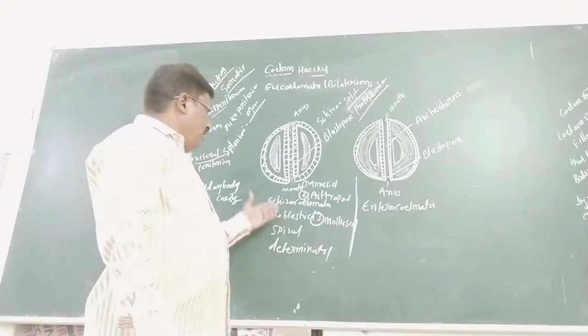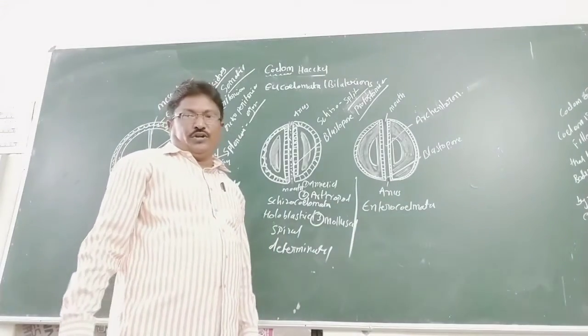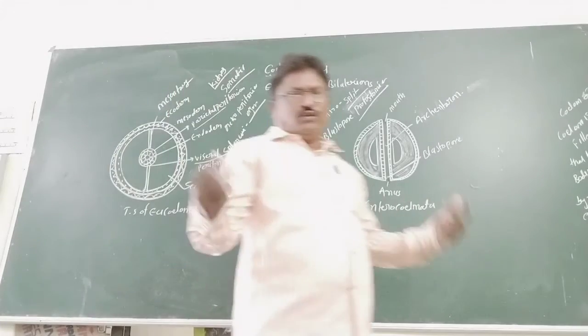Next is the enterocoelomate. What is the enterocoelom?